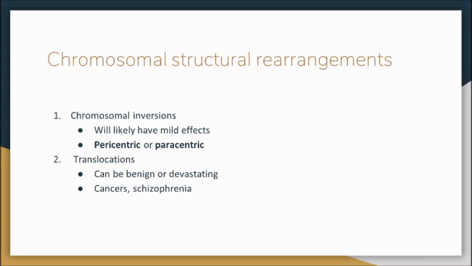You can also have chromosomal inversions or translocations. Inversions will be a 180-degree rotation of a chromosomal segment. This will likely have mild effects on the individual who has this. Inversions can be pericentric, where they include the centromere, or paracentric, where they exclude the centromere. Translocation is an entirely different situation, where part of a segment of a chromosome is taken from one part and transferred to an entirely other part. This can either be benign or devastating. It's implicated in a lot of cancers and even schizophrenia.